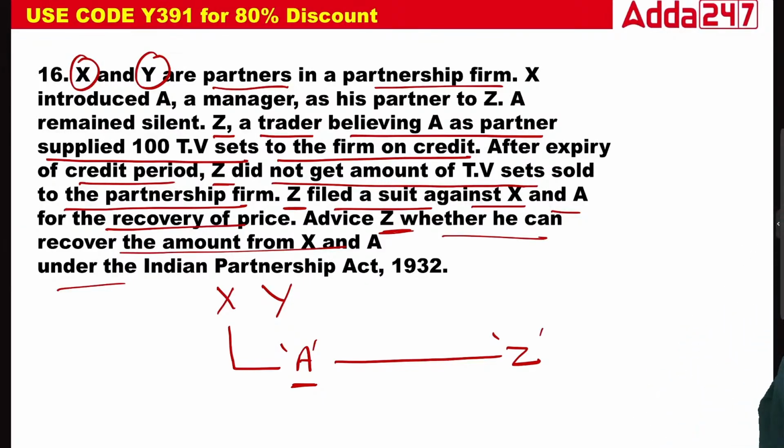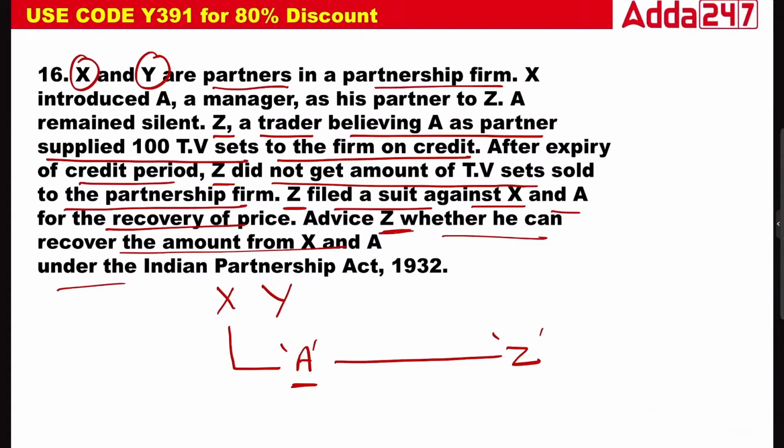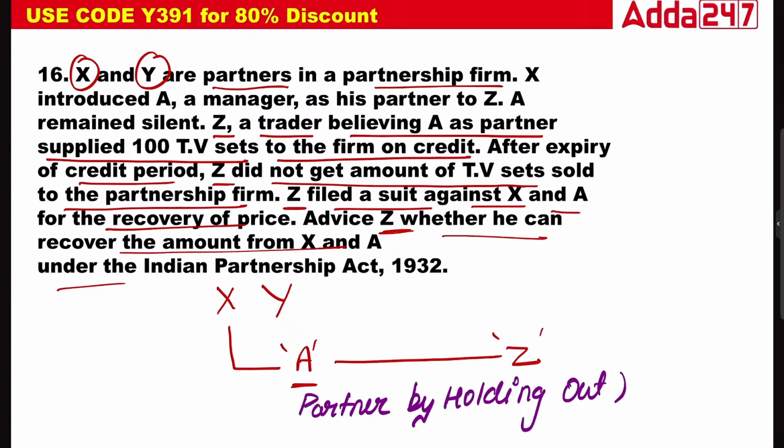So class, in this case, first of all, the concept is that A is a partner by holding out.